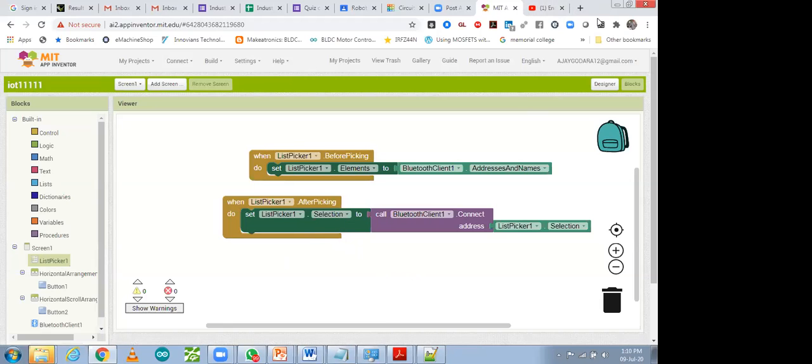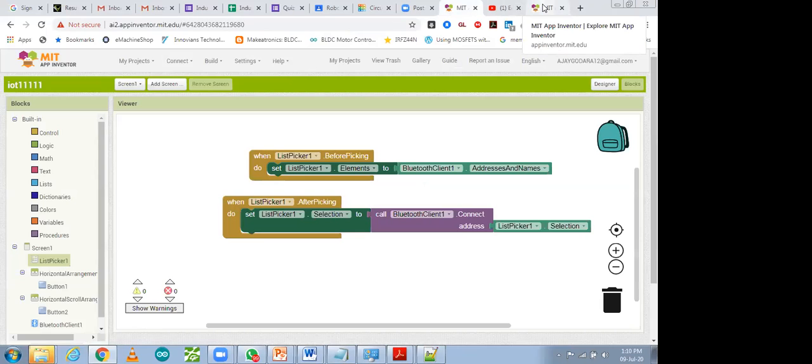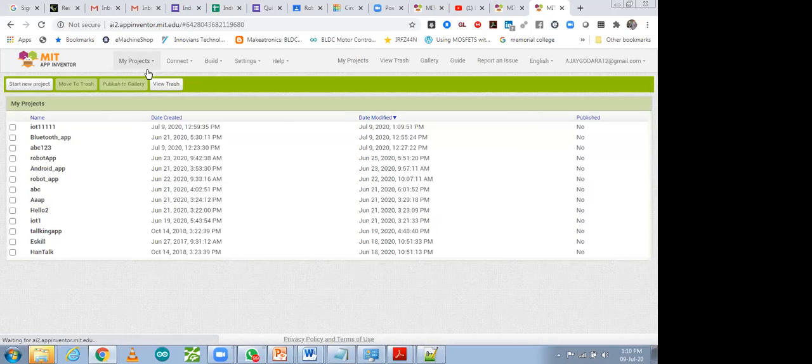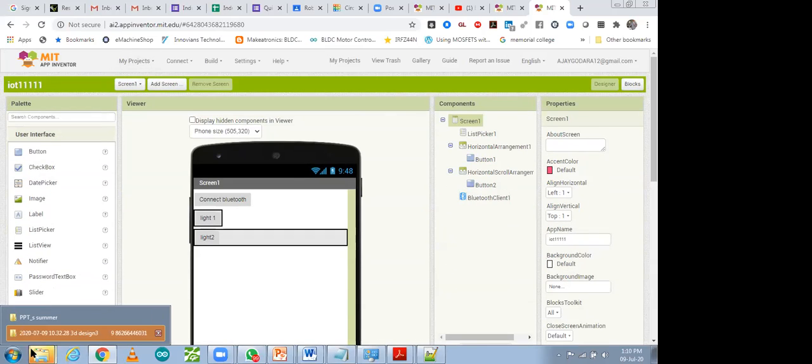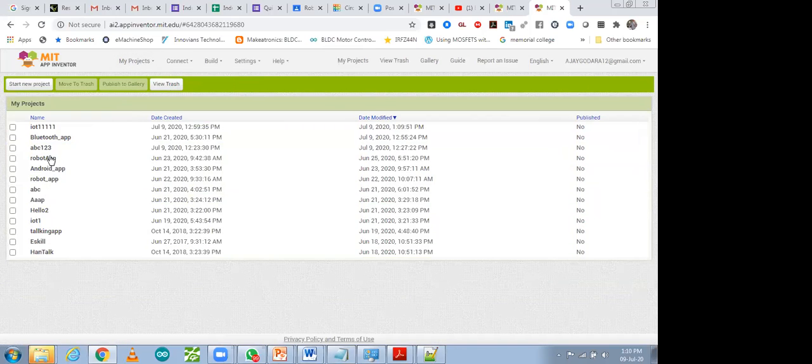So I'm going to make it simple. For making it simple, I'm going to share one more code with you. Let me open one more project over here, create an app. Okay, this one is open, so I'm going to open one project over here. My projects, Bluetooth app.